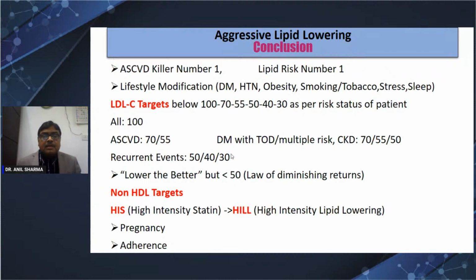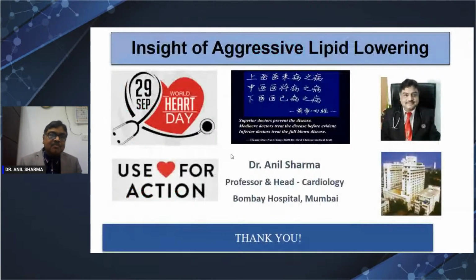So lower is better, but below 50 there is a law of diminishing returns; the returns are not so great. So for any event, we try to reduce it to less than 50. And then non-HDL targets: suppose the LDL target is 70, then add 30, so non-HDL should be less than 100. If the target is 55 LDL, the non-HDL should be less than 85. In pregnancy, again, as I discussed, be careful about the statins, and the most important thing is adherence. Thank you very much, and happy World Heart Day. Namaskar.